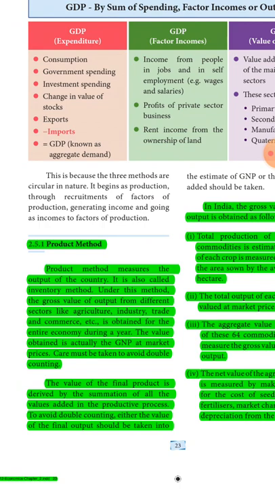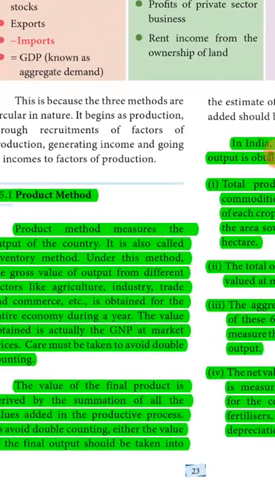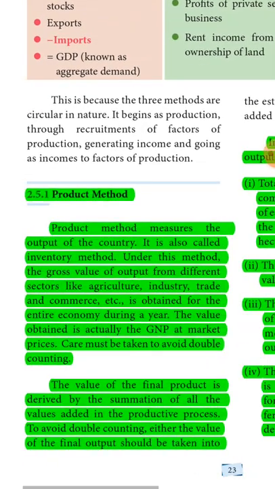The first one, product method. Product method measures the output of the country. It is also called inventory method. Under this method, the gross value of output from different sectors like agriculture, industry, trade and commerce etc. is obtained for the entire economy during a year.